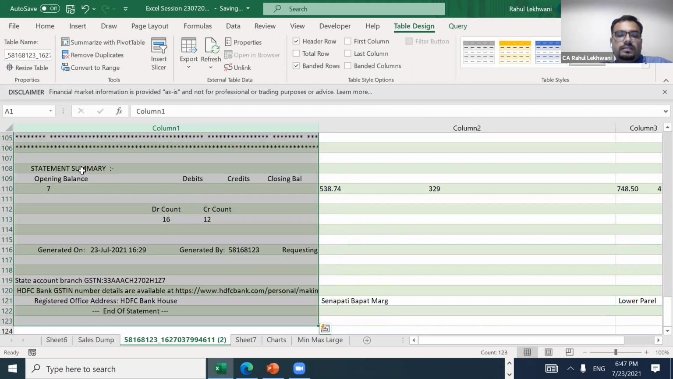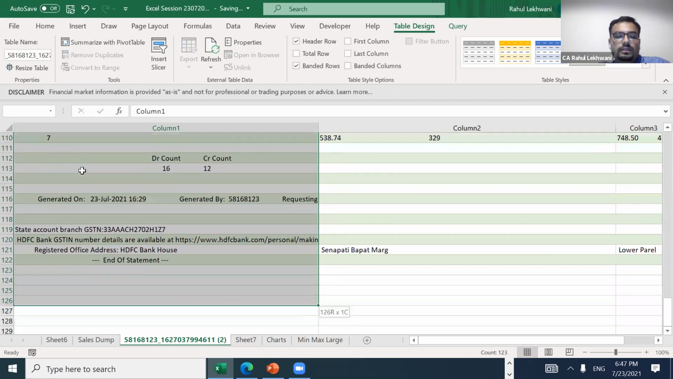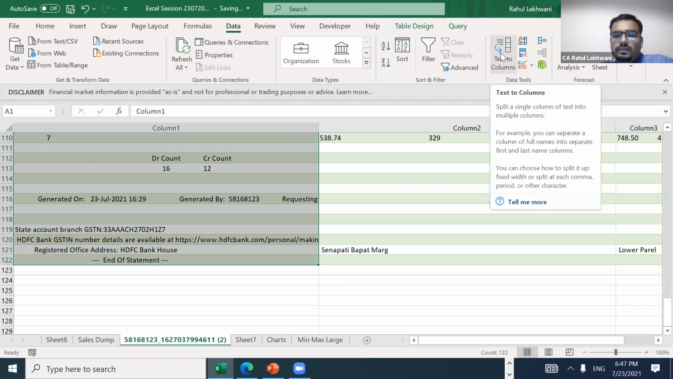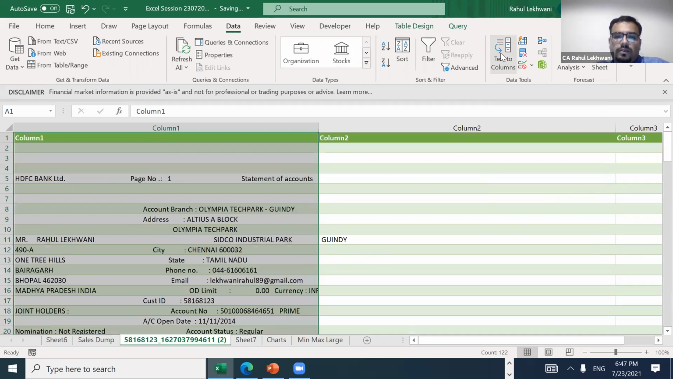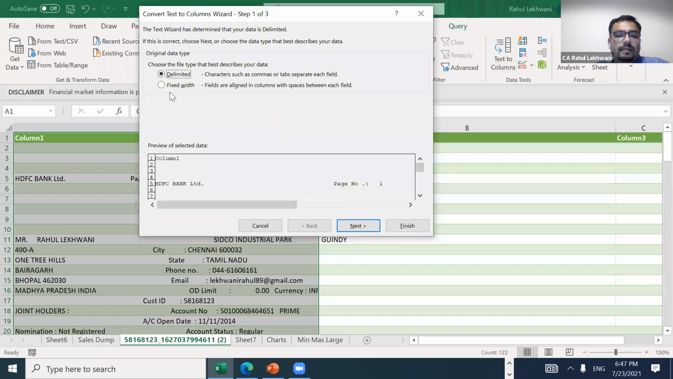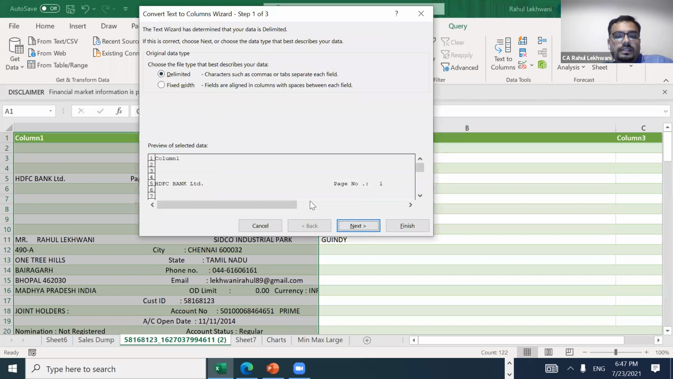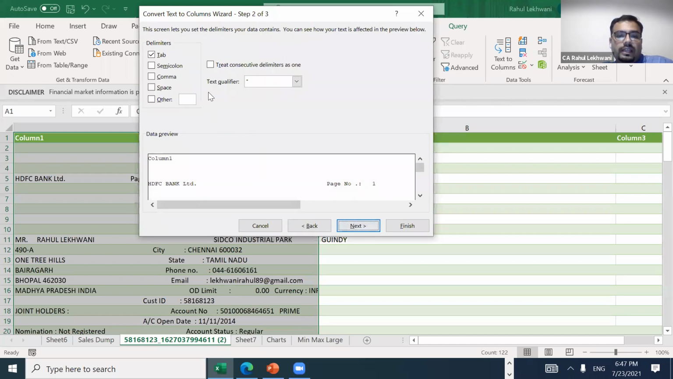So just select the whole column and then go into Data, and there is an option called Text to Column, right? If you press it, then it will give you a delimited option. Never go for fixed width. It can actually create a lot of issues. So delimited is what you need to go for. Once I've selected delimited, then you go into next.